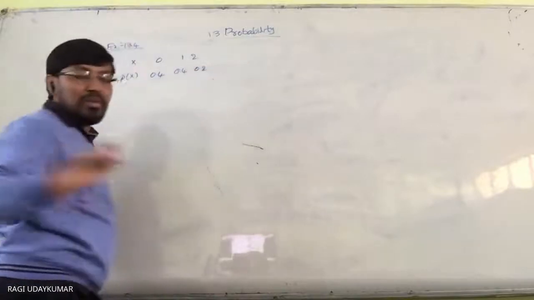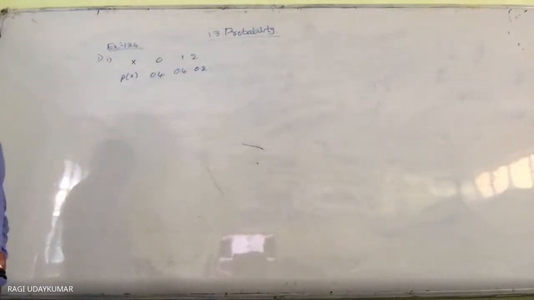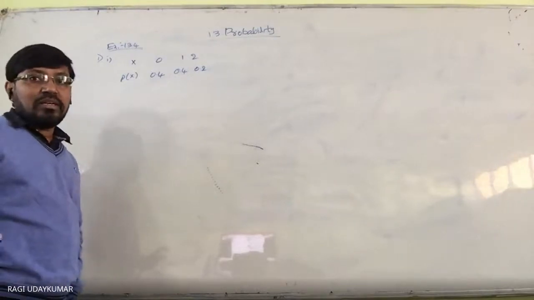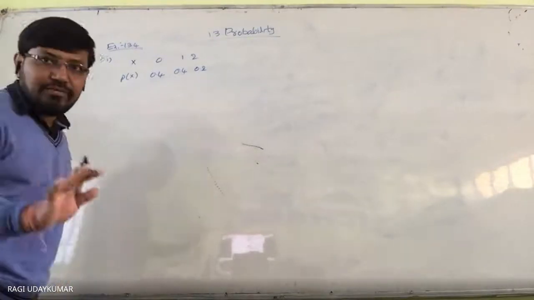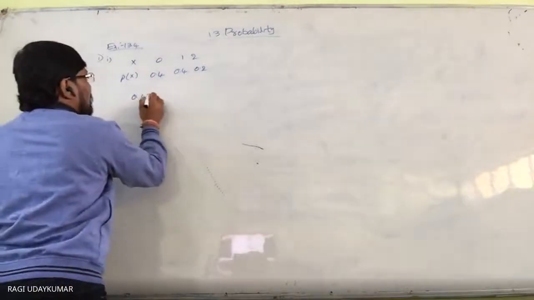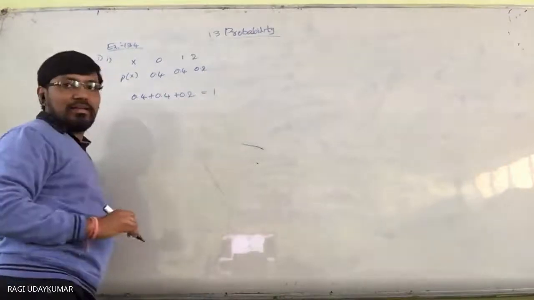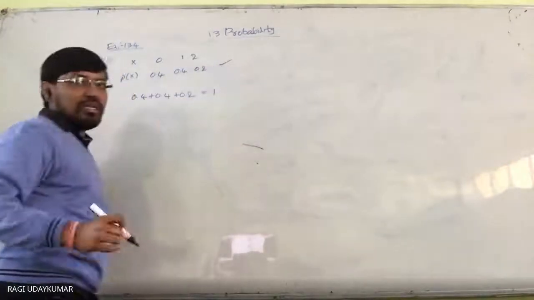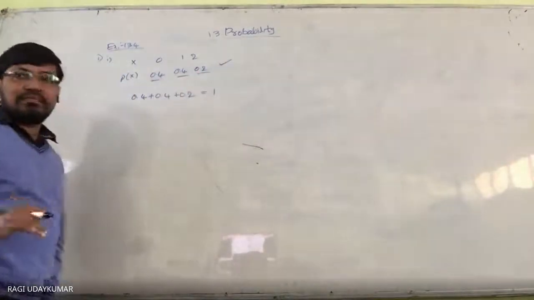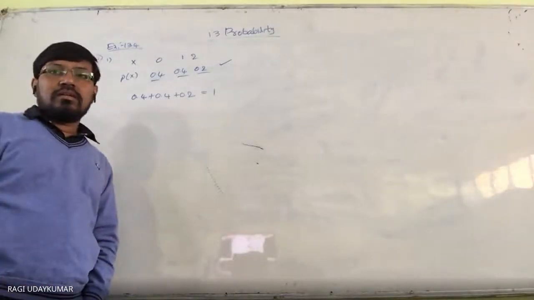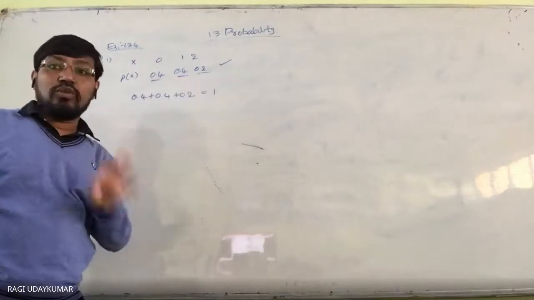How we get the probabilities, we are going to see in the coming problems. Whether it is a probability distribution or not: it is called a probability distribution if 0.4 plus 0.4 plus 0.2 is equal to 1. So therefore it is a probability distribution. The sum of the given probabilities should be 1, and each value should be greater than 0.